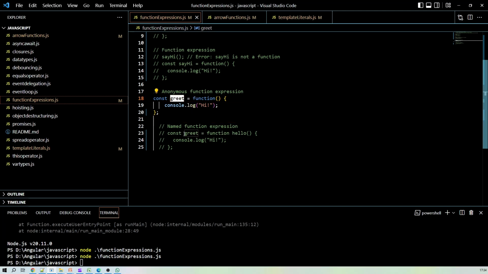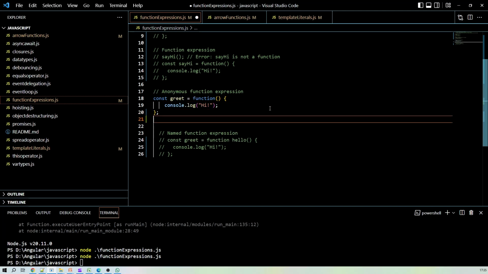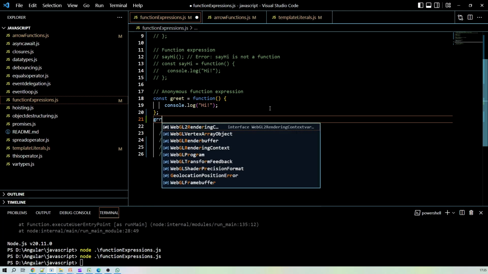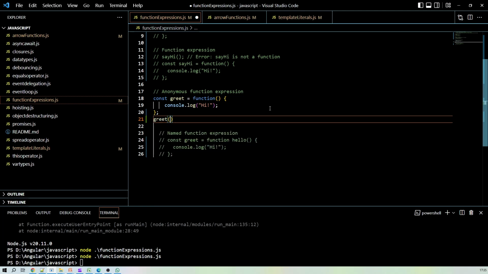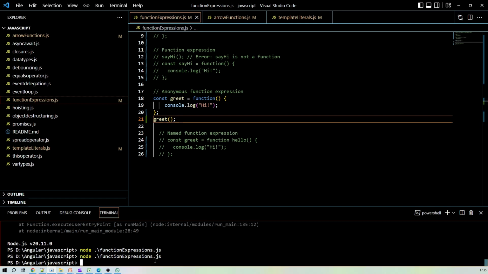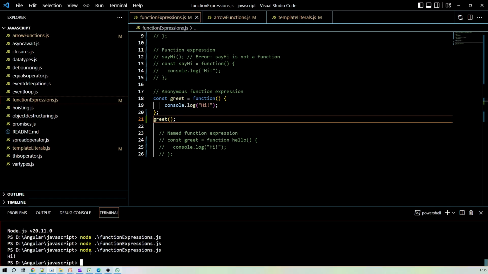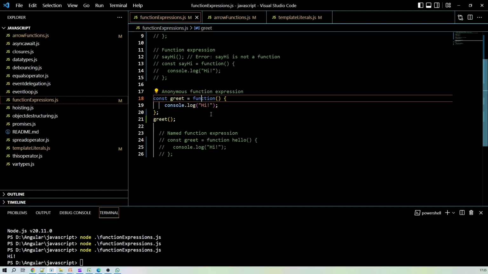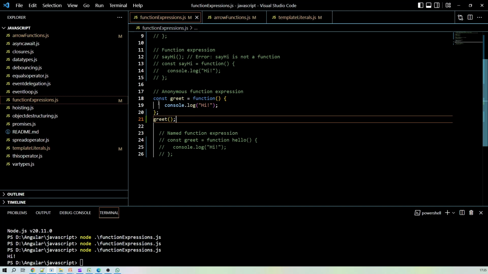Okay, I'm not calling this greet. So you can check the output. It is giving us a hi, right? So here we are not giving any name to this function. Okay, but we can also give some name to this function expression. So in the next example, I'm giving a name also.